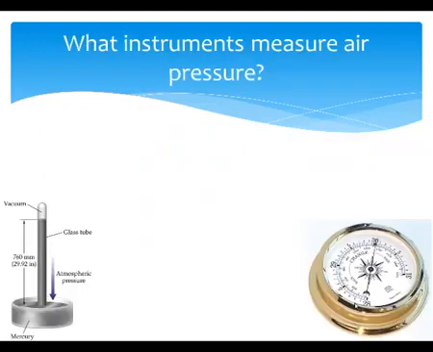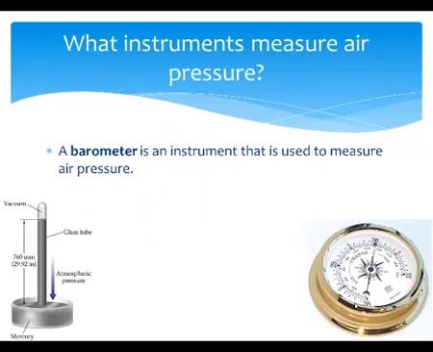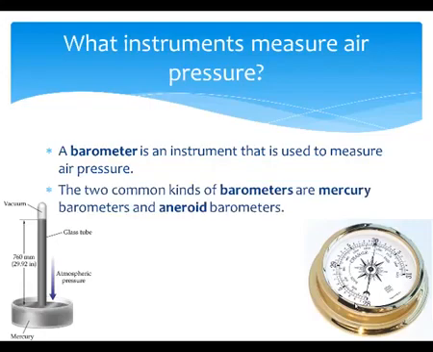What instruments measure air pressure? A barometer is an instrument that's used to measure air pressure, and we're going to talk specifically about two different types. The two common kinds of barometers are mercury barometers and aneroid barometers. The mercury barometer is on the left here, the aneroid barometer is on the right.